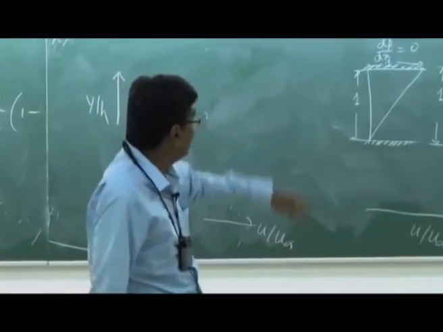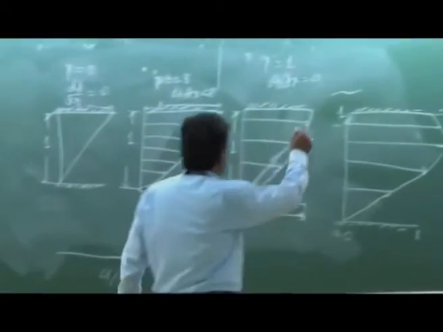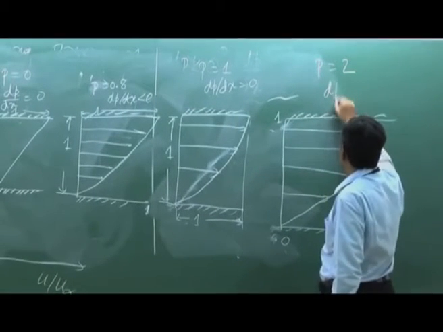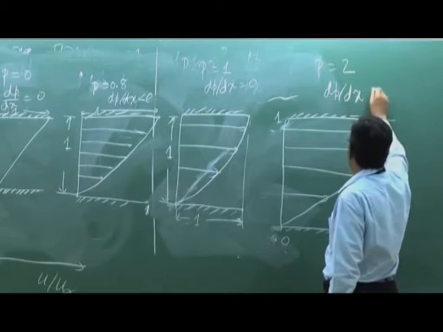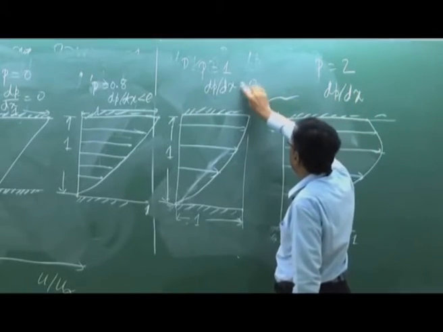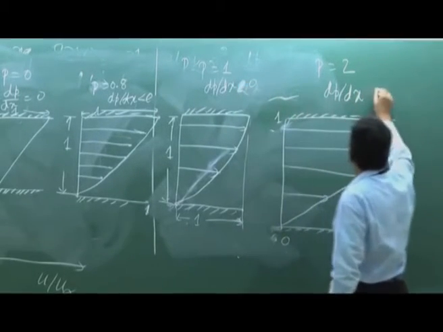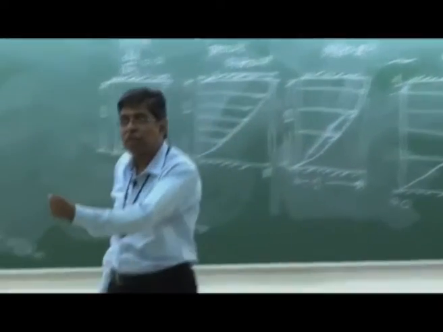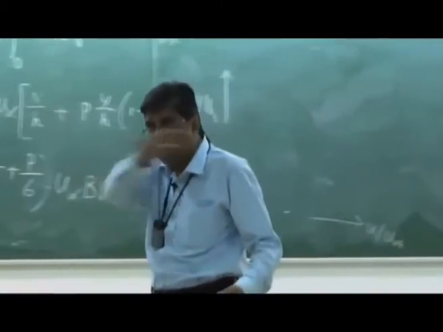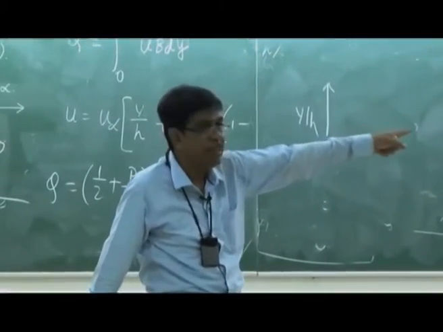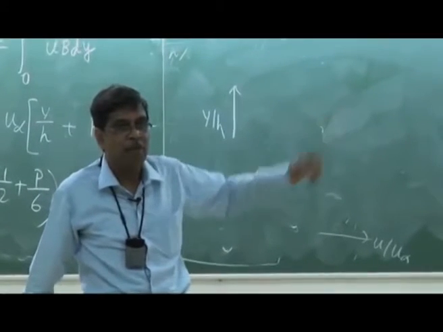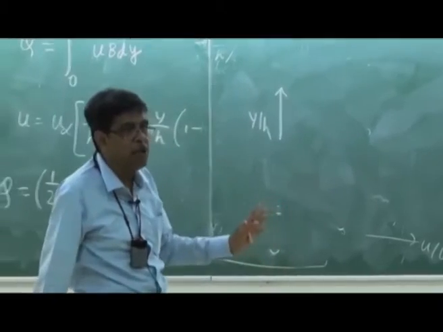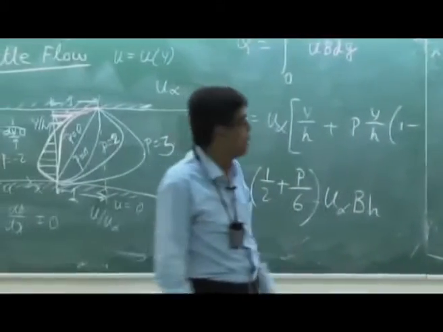But if the pressure gradient increases more than that, then to keep the plate at that requisite velocity, you have to, with dP dx less than 0, pull the plate in the opposite direction to maintain the u infinity. You see from the figure, this is very clear, that's why I am drawing it separately. Okay, that is the beauty of the Couette flow velocity variations with pressure gradient.